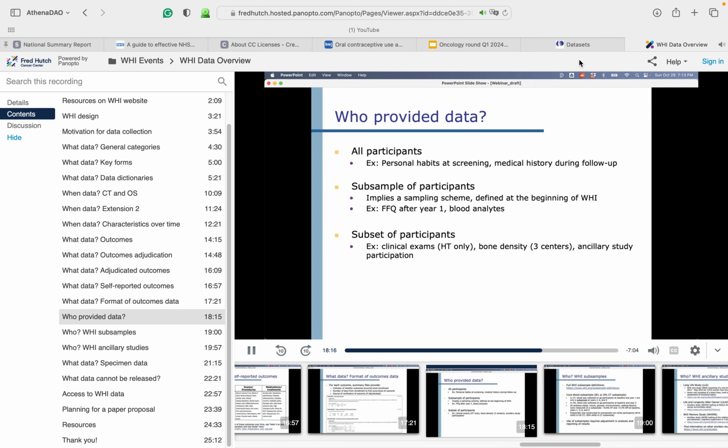The last piece of understanding WHI data is to understand which participants the data was collected from. Much WHI data is available on all participants, such as baseline data from screening and medical history data during follow-up. Some data, however, is only available on a subsample of WHI participants, based on a sampling scheme defined at the beginning of the WHI study. And finally, other WHI data is only available on a subset of participants. For example, bone density measurements were only done at 3 clinical centers, and many specimen results from ancillary studies are only available for participants selected into that particular study.